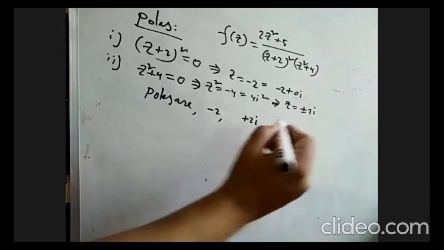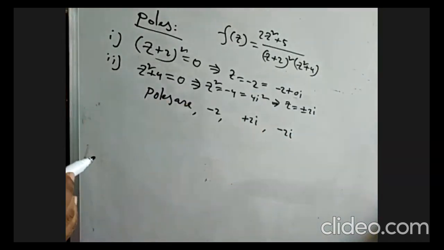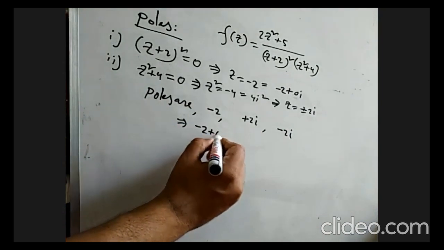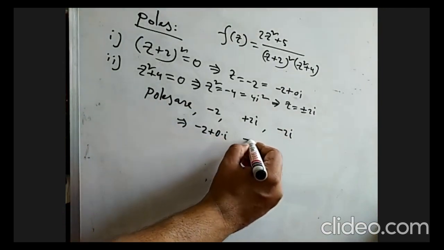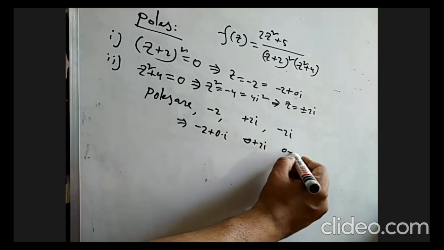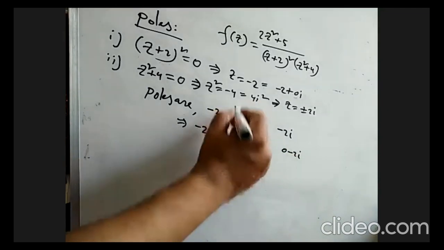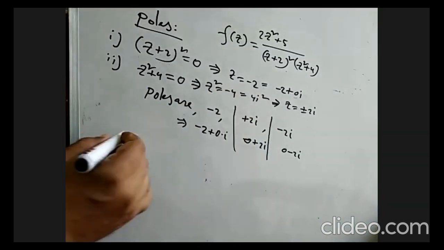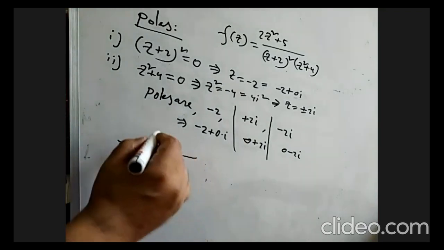Minus twice I. These three can be written as complex numbers, because this means actually minus 2 plus 0 into I, and this will be 0 plus twice I, and this is 0 minus twice I. So we can plot these three in the graph.